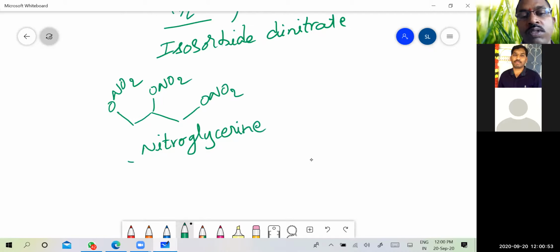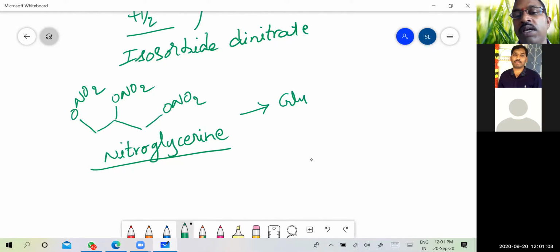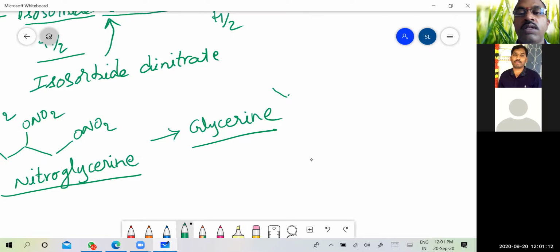So this is the structure of nitroglycerin. So what is the starting material for synthesis of nitroglycerin? As the name itself suggests, it is glycerin. So this is the structure of glycerin.